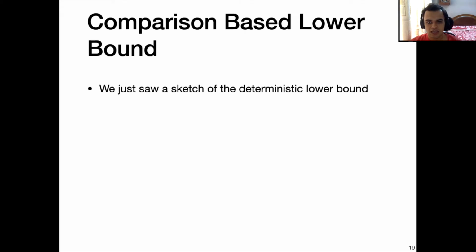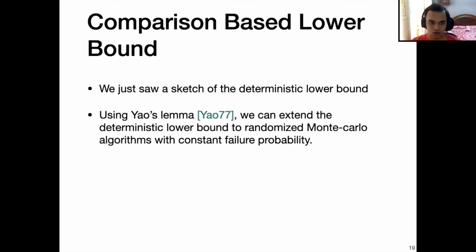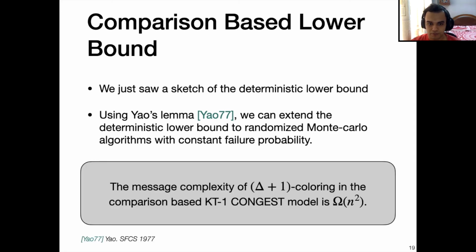We just saw a sketch of a deterministic lower bound, but using Yao's lemma, we can extend the deterministic lower bound to randomized Monte Carlo algorithms with constant failure probability. Therefore, the result we get is that the message complexity of Delta plus 1 coloring in the comparison-based KT1 CONGEST model is Omega of n squared.